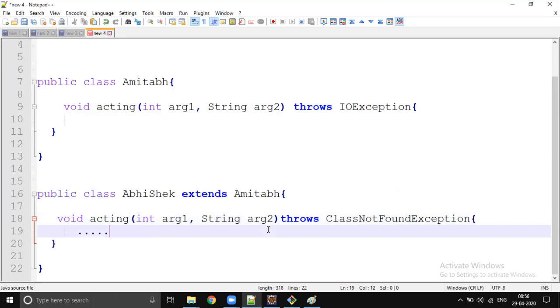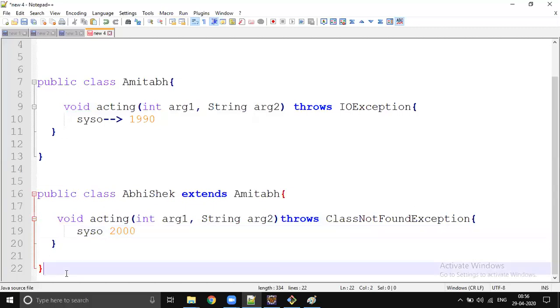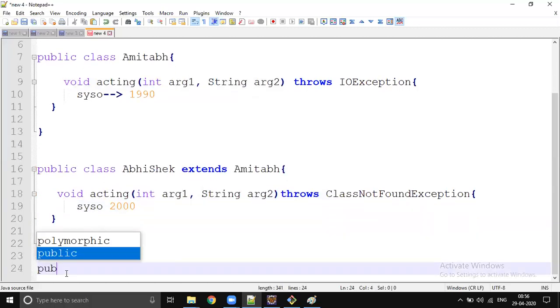So there are so many rules, right? Just a simple override. Here it is printing system.out.println 1990 movies, and he might print system.out.println 2000 movies. Maybe his daughter, I don't know her name, if I Google, I can get it.